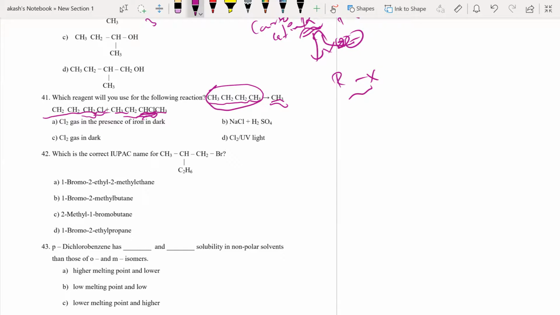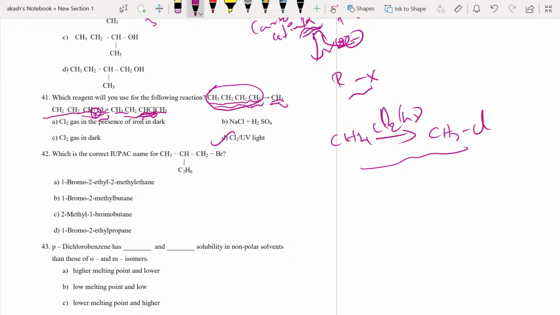See, it's simple. CH4 with chlorine in the presence of light, what will happen? You only told me it is CH3Cl. The same thing is happening here. I have 4 carbon atoms, and again I have 4 carbon atoms. Last time I had CH3, now this is CH2Cl. That means one of the hydrogen atoms is replaced by chlorine. That is exactly what is happening here, and you see that it is definitely chlorine in the presence of UV light or normal light.